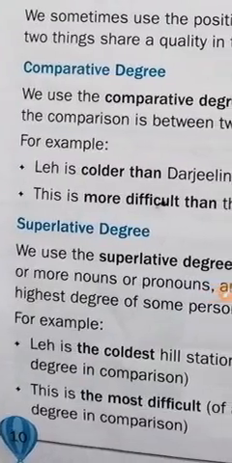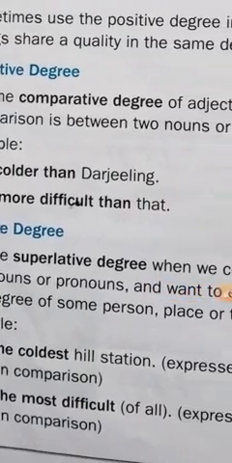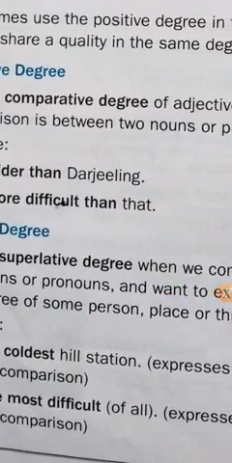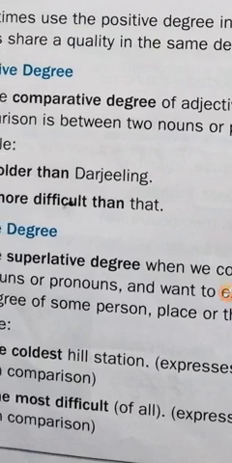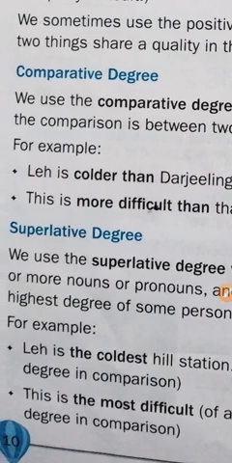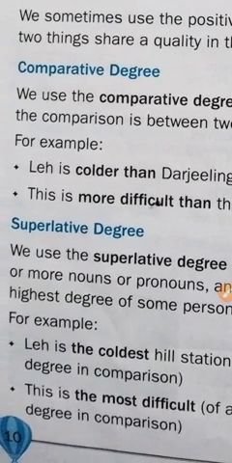Dear friends, we use the superlative degree when we compare one thing with three or more things, or a group, or when we show a thing as the greatest or biggest of all. This is called the superlative degree, and we use the article before it. Example: Leh is the coldest hill station.